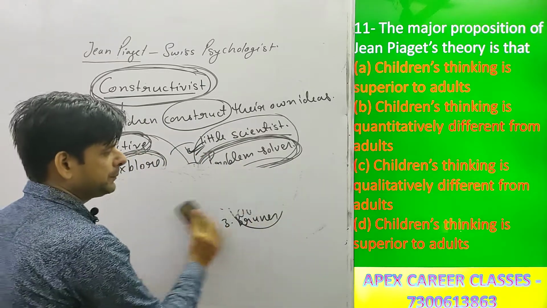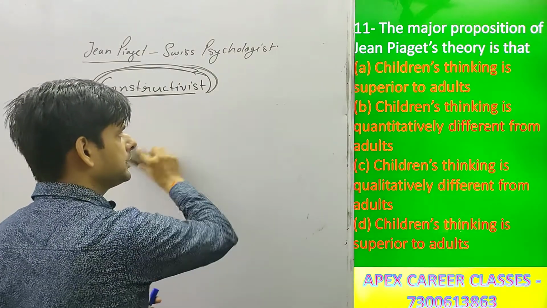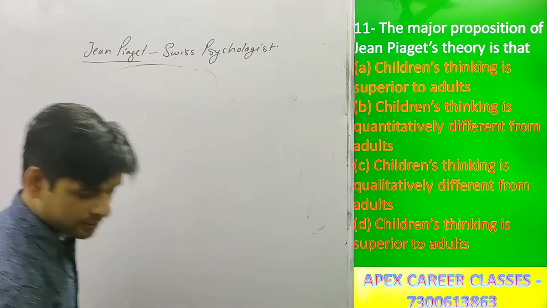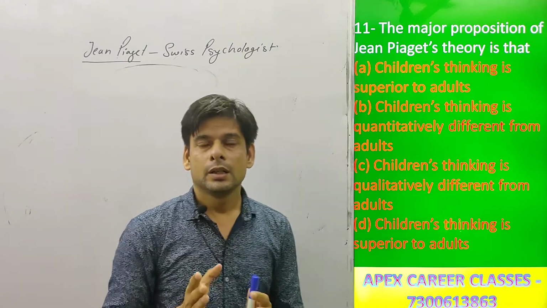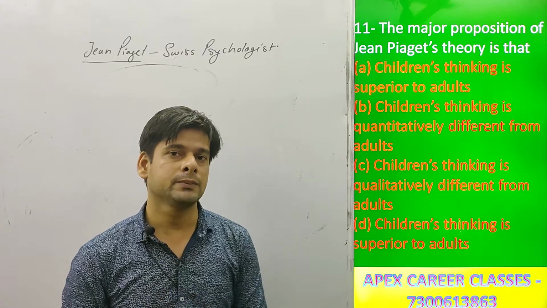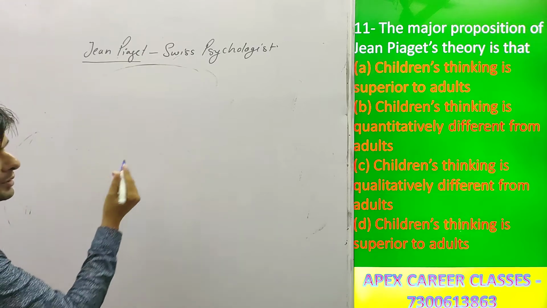According to Jean Piaget, children think in the same amount as do the adults, but they think in a different way. They are more imaginative than the adults. That's why I call them scientists.